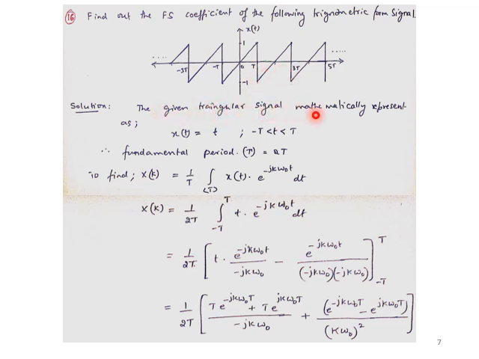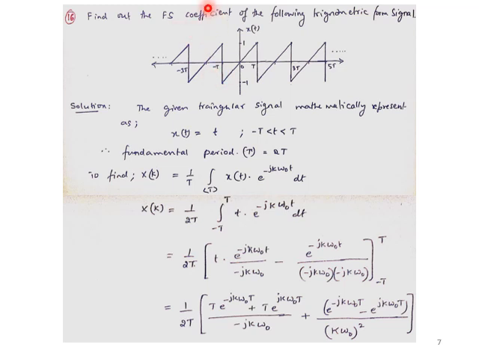The given triangular signal, if I want to represent it mathematically, how can this signal be represented over one fundamental period? I'll take the fundamental period from minus T to T as one fundamental period, so the period is 2T. Then what will be the value of x of t in that particular duration? It is just t. When t is equal to minus T, I have the value -1, and +1 at the maximum, because I just have to substitute the t values there. So T needs to be defined as the subsequent fundamental values which need to be considered.